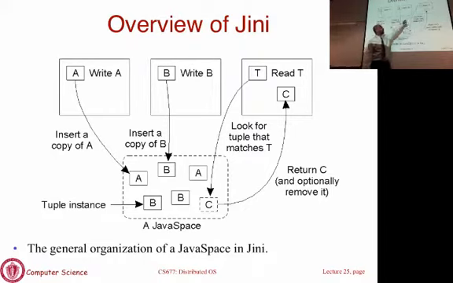Here's an application that comes at a later time and says match for all tuples that match this criteria T. This may be give me all the printers, that's the criteria. C may be a printer announcement. So in this case, you are going to pick up C. You have the option of deleting that data once you've picked it up or leaving it there for others to also pick up. If it's a one-time notice, you take delivery and delete it from the bulletin board. If it's a generic announcement, it's going to stay there. Other applications that come along can also discover and take that data. In this case, what has been shown here is you take C and you remove it, which is why it's grayed out. But you don't have to do that.